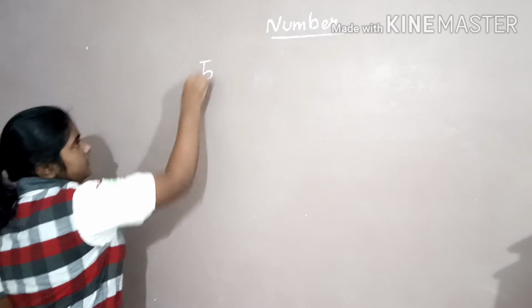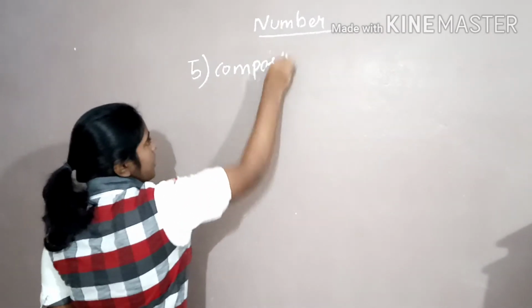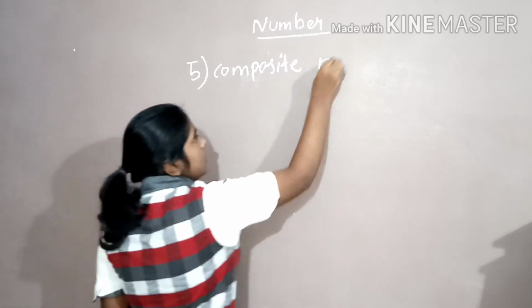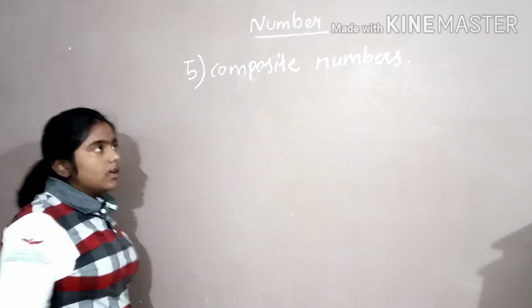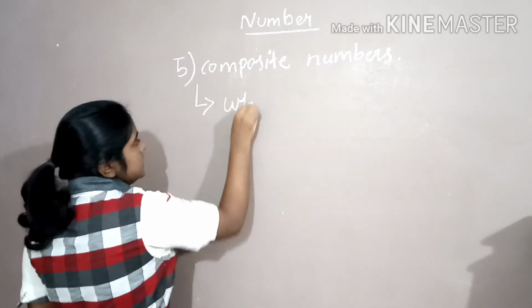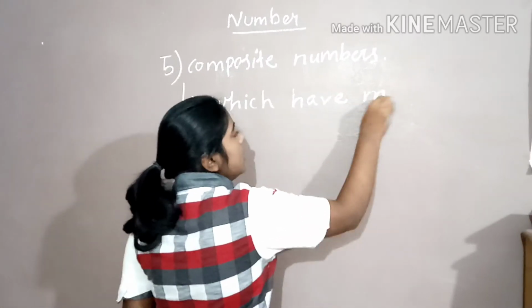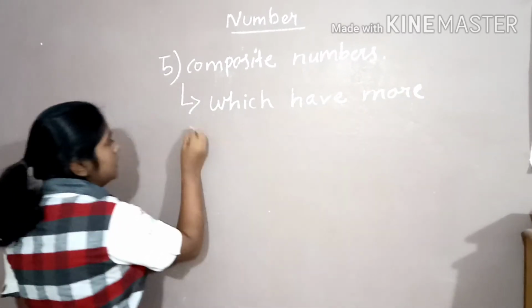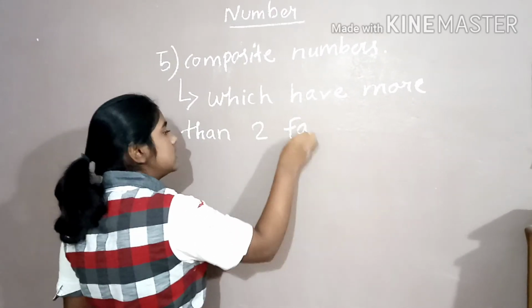Now the fifth topic is composite numbers. Composite numbers are numbers which have more than 2 factors.